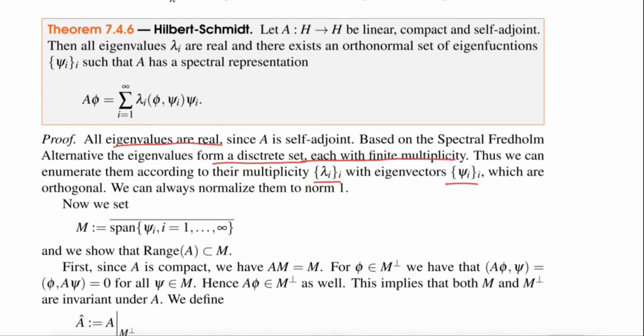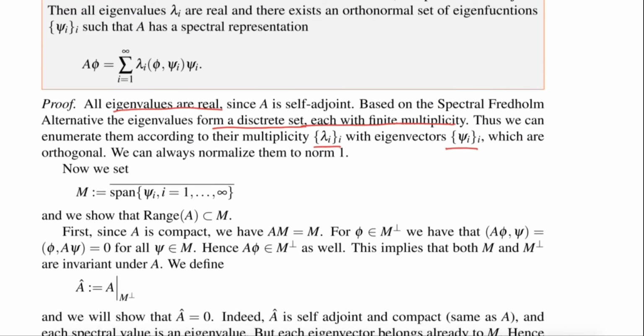So then we set M to be the span of all those psi. First we show that the range of A is in M. So A is mapping inside M. Since the psi's are all eigenfunctions, we have AM equal to M.